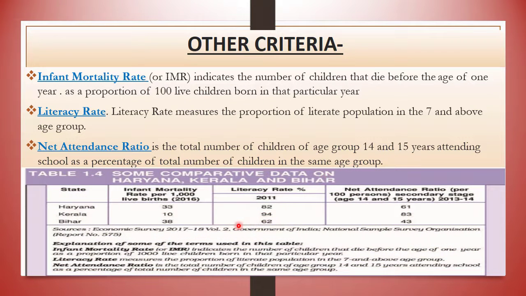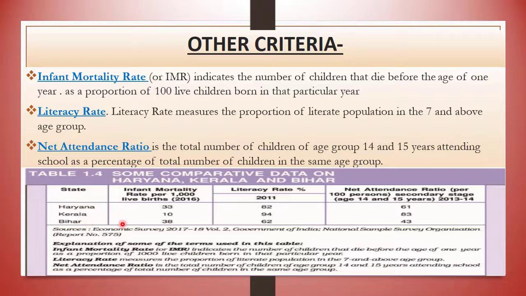As you can see, the table shows the data of infant mortality rate, literacy rate and net attendance ratio of the three different states, Haryana, Kerala and Bihar. And as per the table, you can see here the infant mortality rate, literacy rate and net attendance ratio.